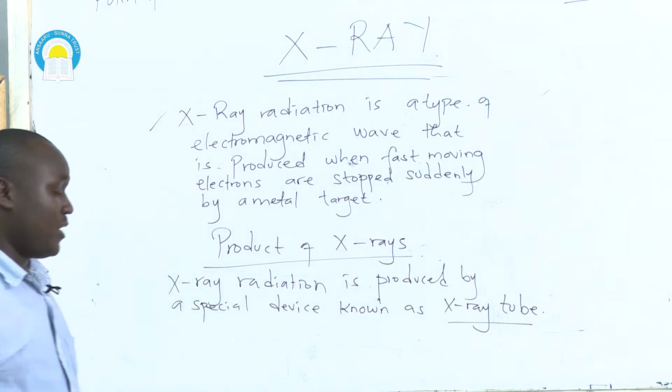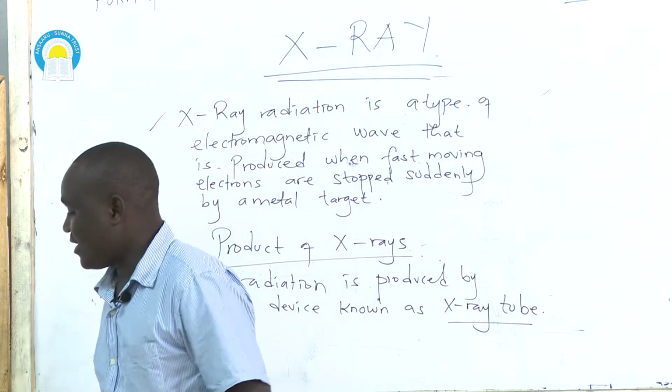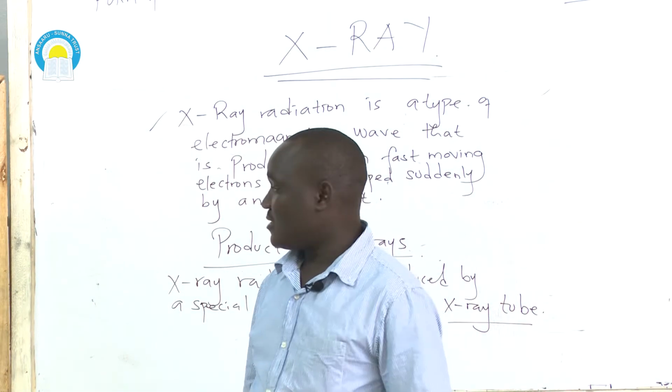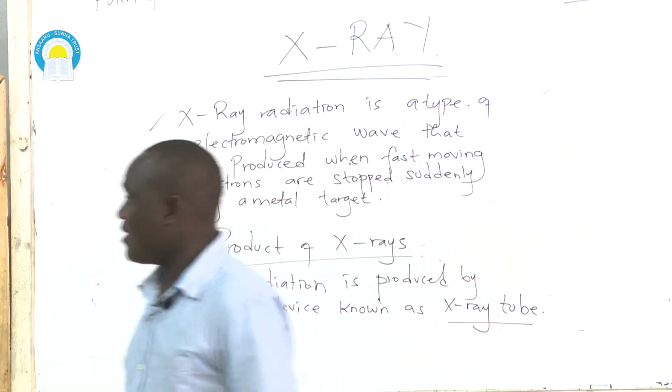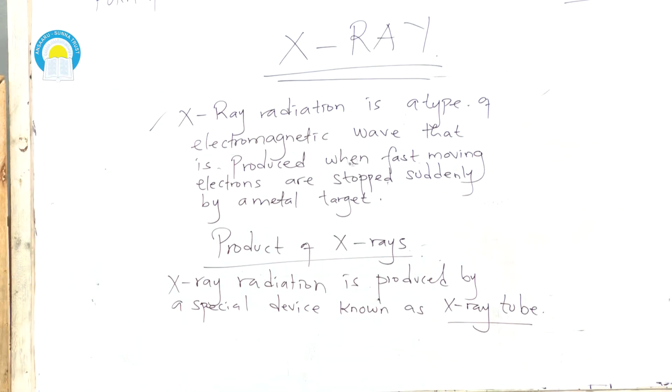Here we have a diagram that illustrates some of the components of an X-ray tube. Like here you can see we have an X-ray tube connected to a step-down transformer. We also have the cooling fins. We have oil flowing in and out through the target.